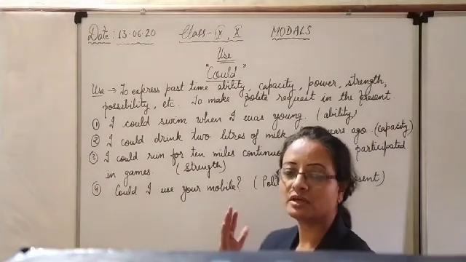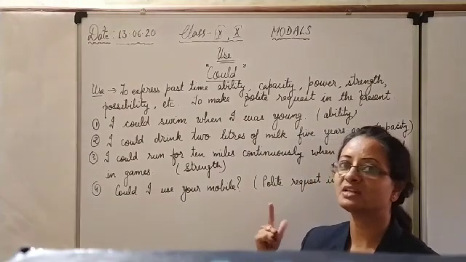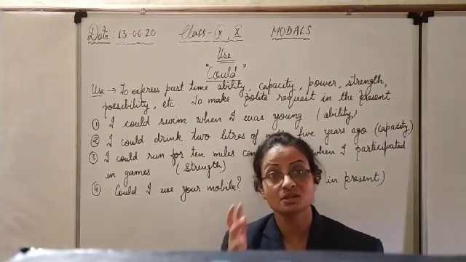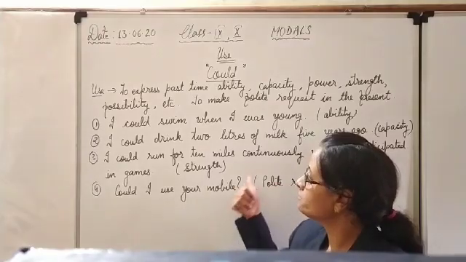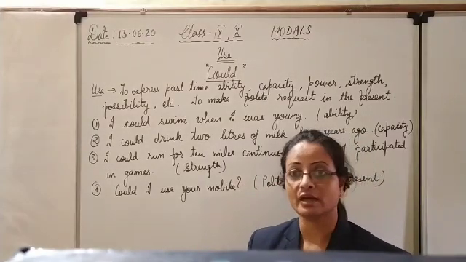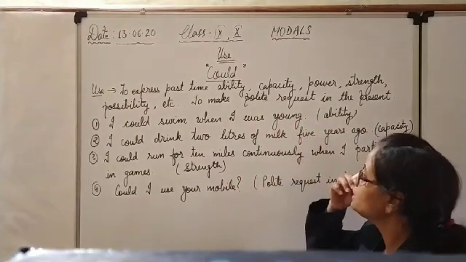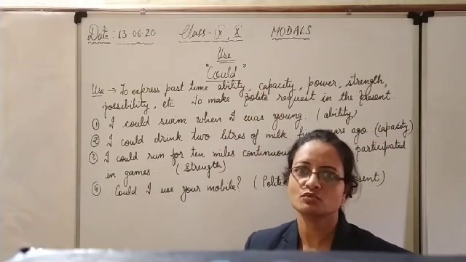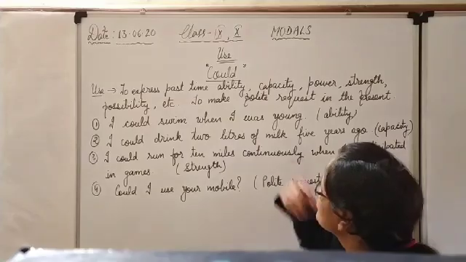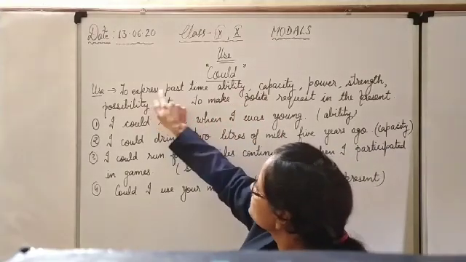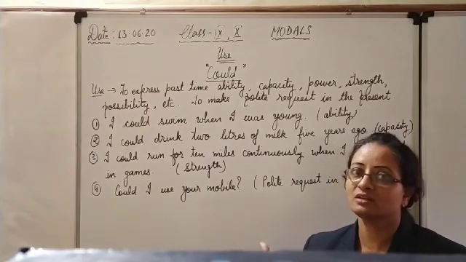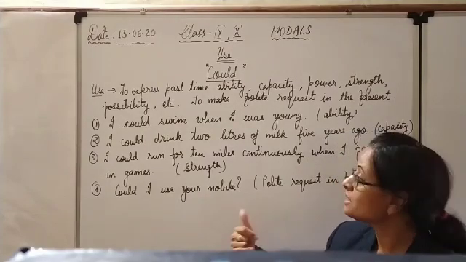So now children, we are going to see the use of could as a modal auxiliary. When to use can and when to use could. Right now you have seen the use of can. Similarly, you can say that could is a sort of past form of the verb can. Now see when to use it: to express past time ability. Just now I told you, you can assume it to be the past form of can.